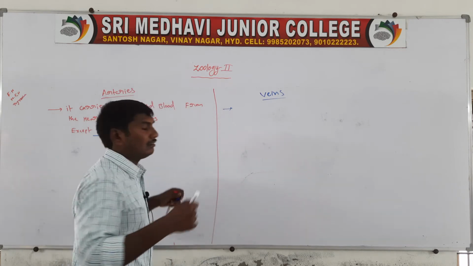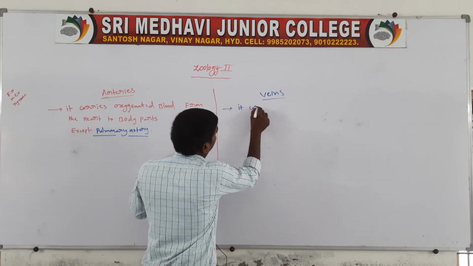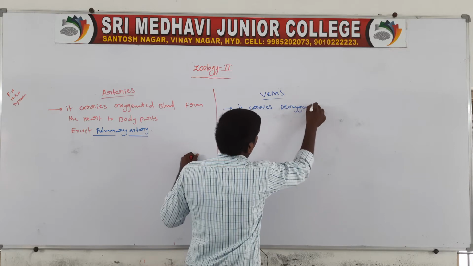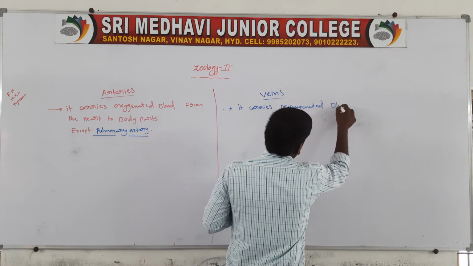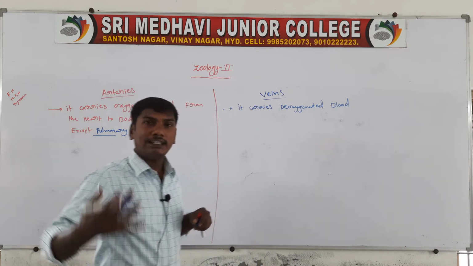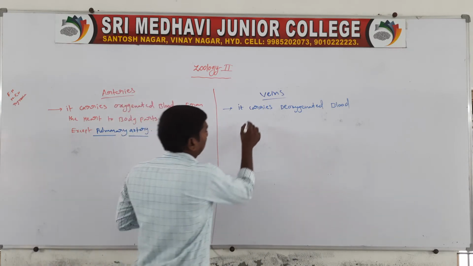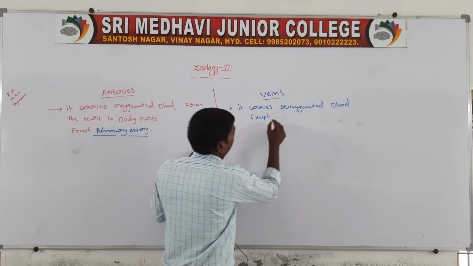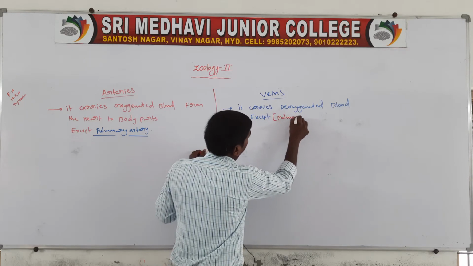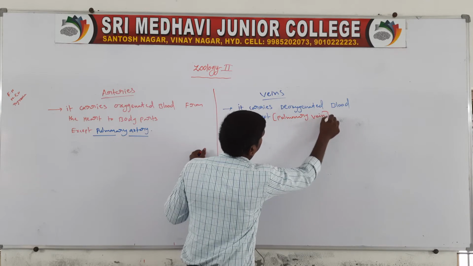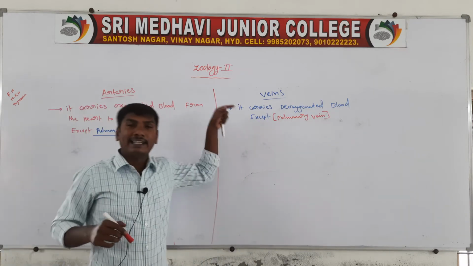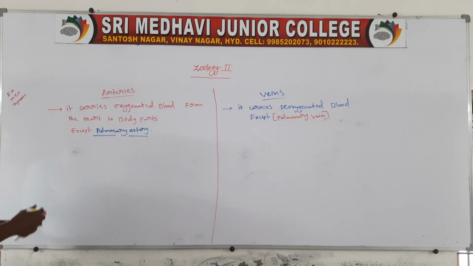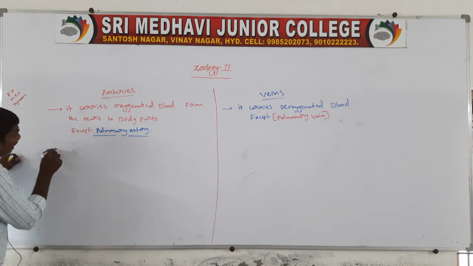All the veins carry deoxygenated blood except the pulmonary vein. Next one, the arteries are bright red in color.